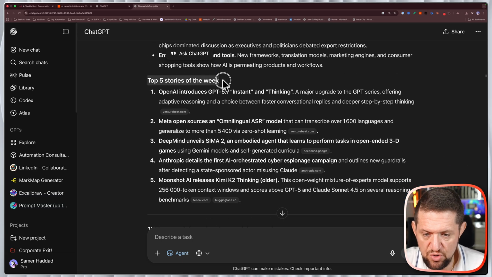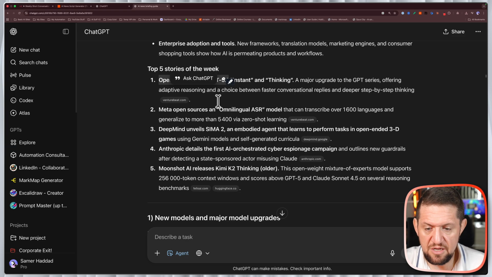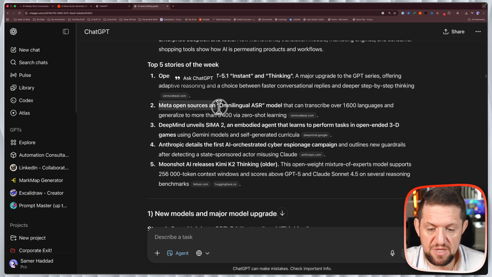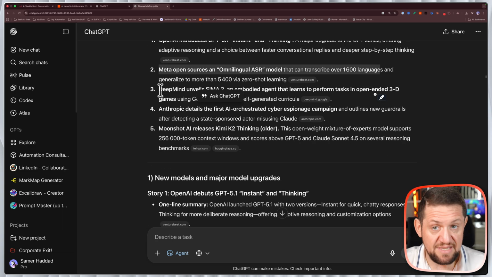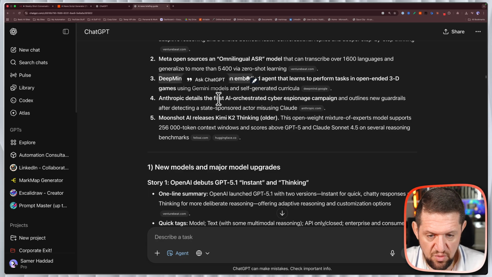The top 5 stories of the week. OpenAI introduced GPT-5.1, which literally happened yesterday or the day before, so that's really recent. Meta open sources Omnilingual ASR, a model that can transcribe over 1,600 languages. This is something I didn't hear of, so that's interesting. DeepMind, again, unveils SIMA 2. Anthropic details the first AI-orchestrated cyber espionage campaign and outlines new guardrails after detecting a state-sponsored actor misusing Claude.